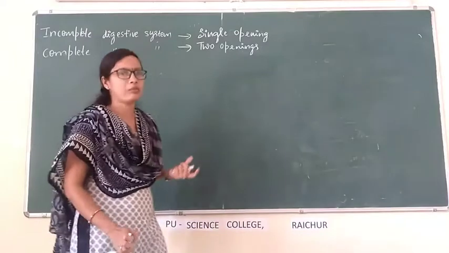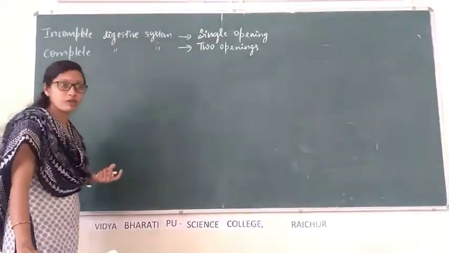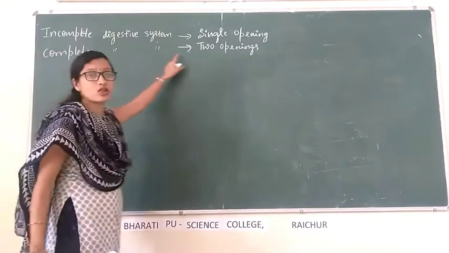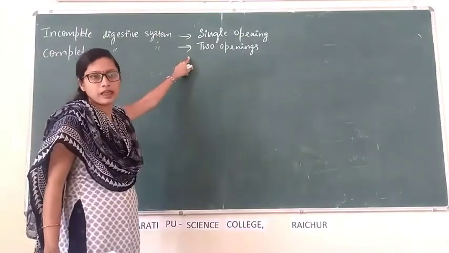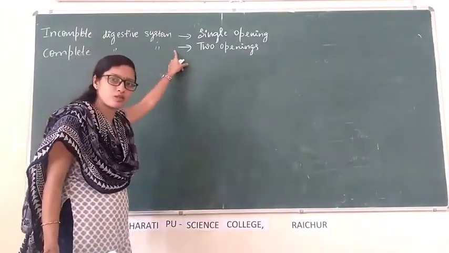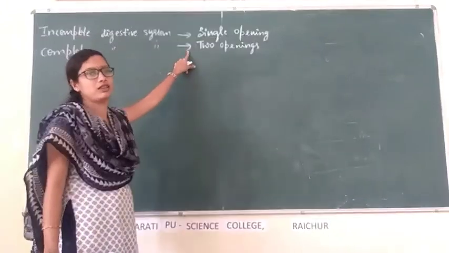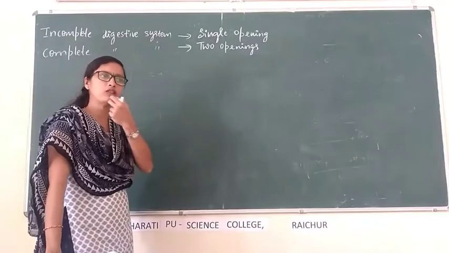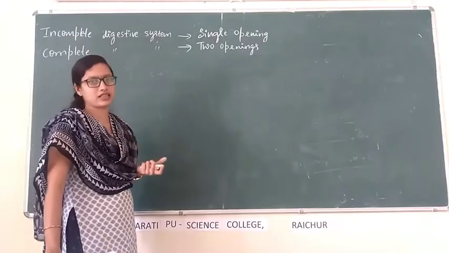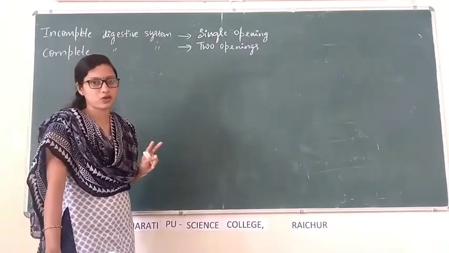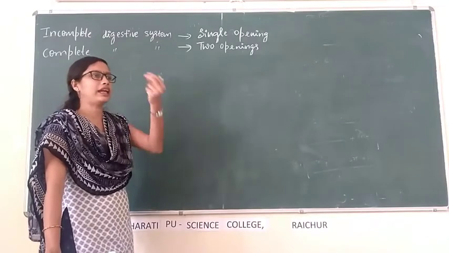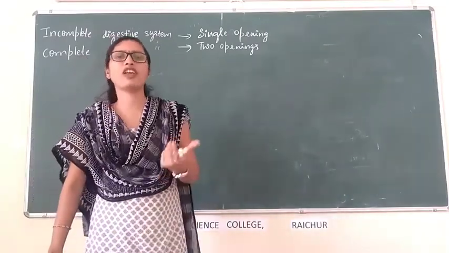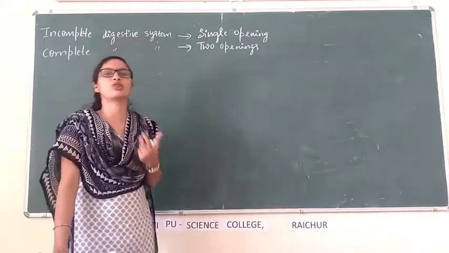In human beings and in higher animals, complete digestive system is present. That means in our body, a mouth and an anus are present, two openings. Through the mouth, food enters the body. Through the anus, the waste or fecal matter goes out of the body.